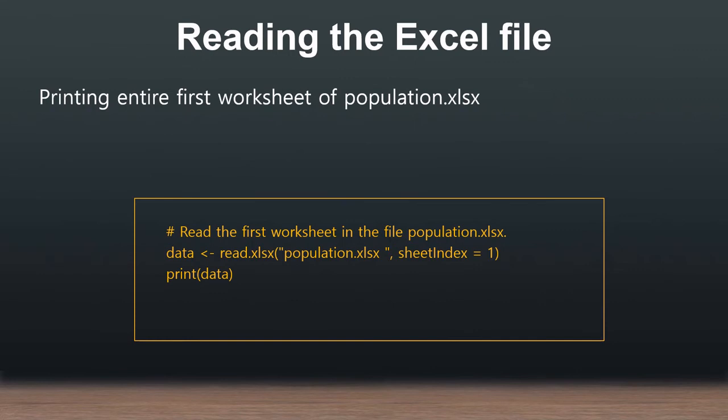The sheet index indicates which sheet you are going to access. By default in Excel you will see there are 3 sheets: sheet 1, sheet 2, sheet 3. So you have to mention which index. I'm going to print the first sheet, so I've used sheetIndex equal to 1. Printing the data, it will print the first sheet data.